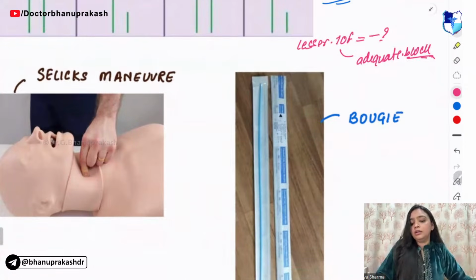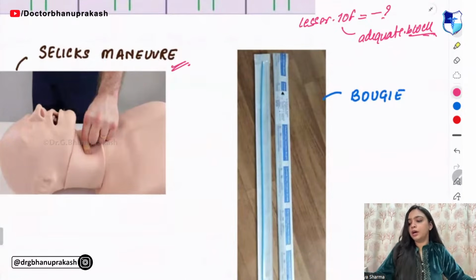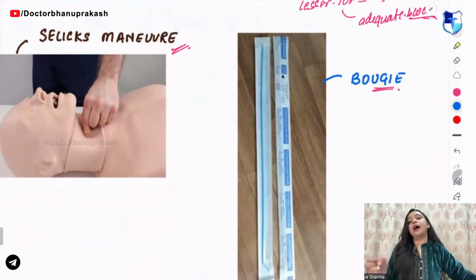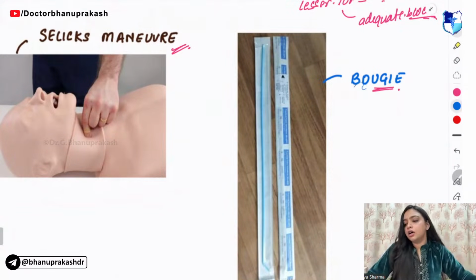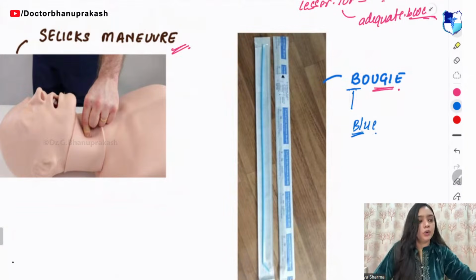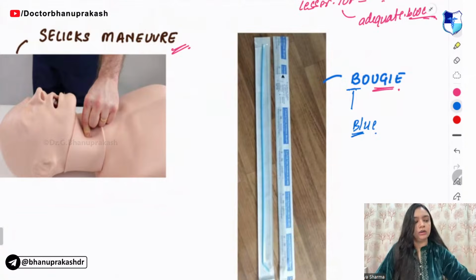Now, this is your select maneuver, and this is your bougie. So remember, they might ask you to identify it. Bougie starts with the letter B, so B means blue color. It is of blue color.